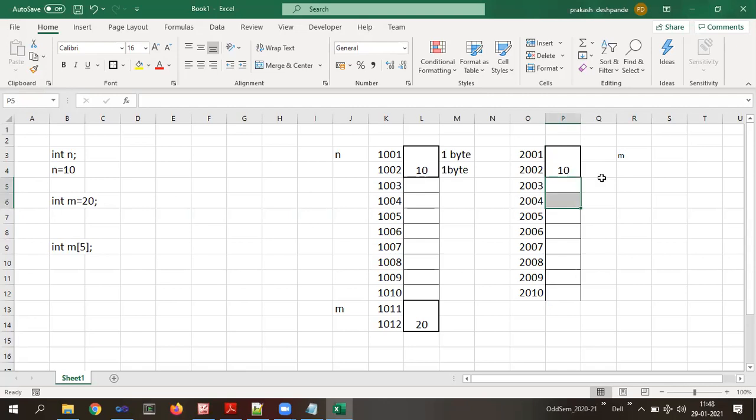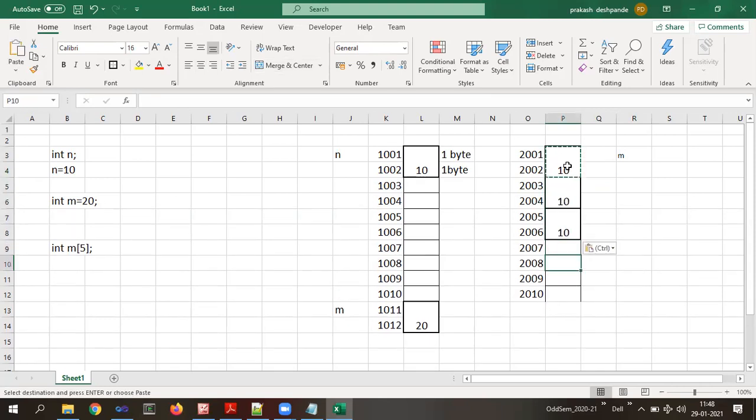So if I represent it in memory, let me copy and paste these cells here for your better understanding. Let me remove these numbers first. Now tell me, are they 10 in size? Are they 10 bytes? Each box is 2 blocks basically.